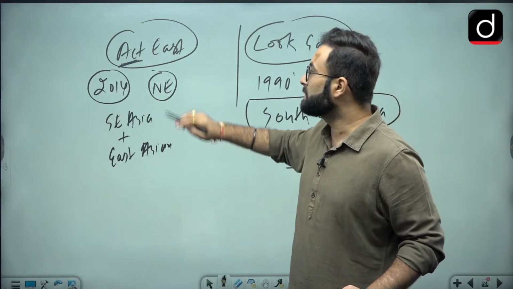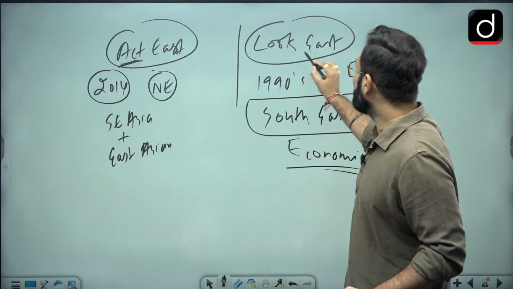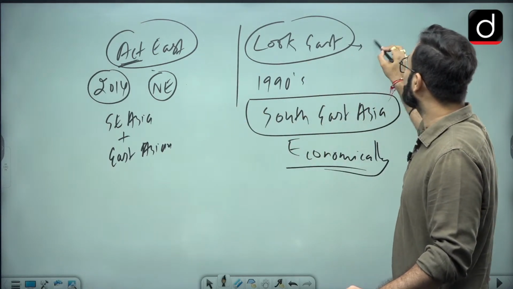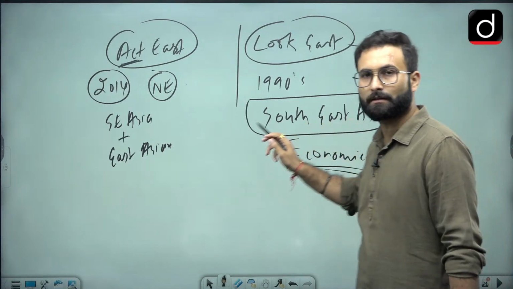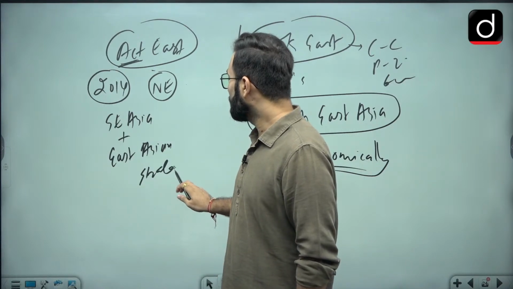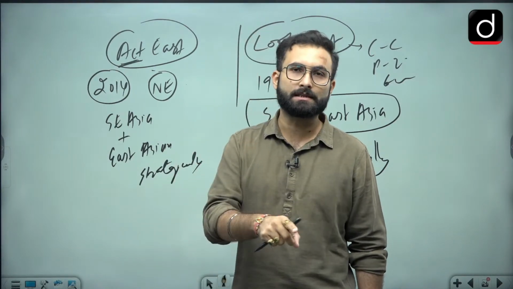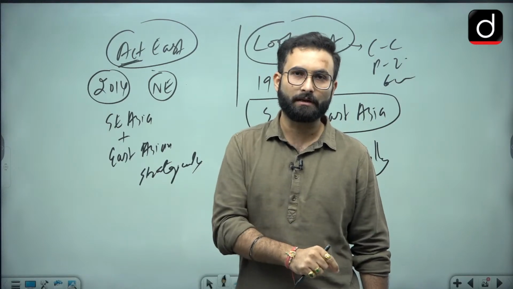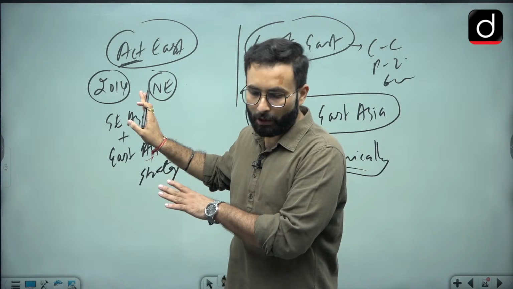Okay, so that is about Act East and Look East. Other than that, Look East was more like cultural or people-to-people and economic cooperation. When we talk about Act East, it is more strategic in nature. It is moving from economic to political to strategic, security related, and peace and stability related. All these kinds of aspects are there in the Act East policy. Okay, I hope that is clear.